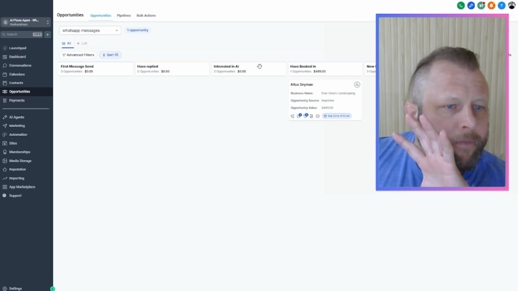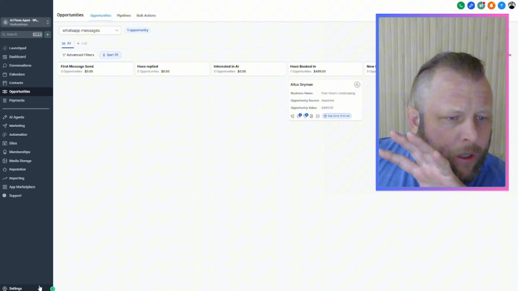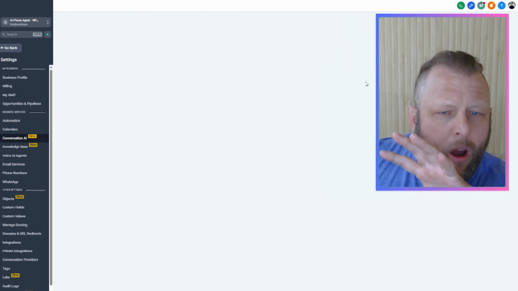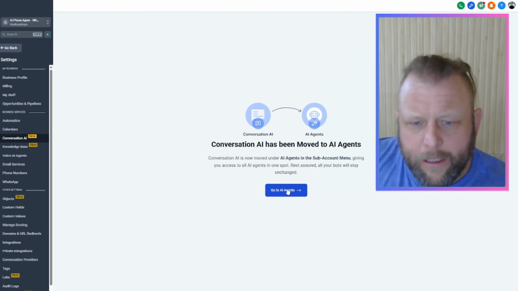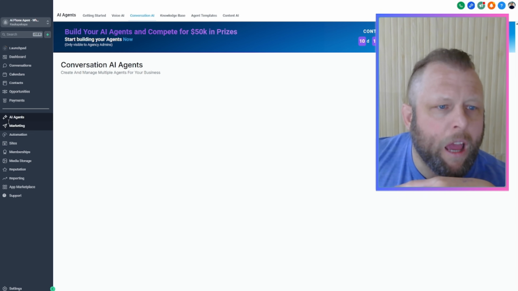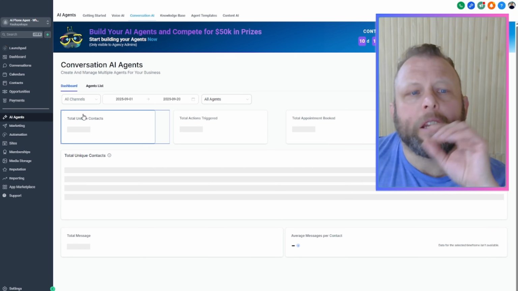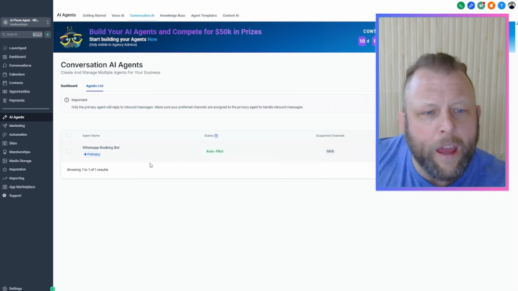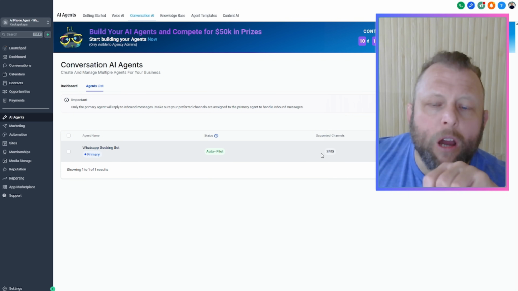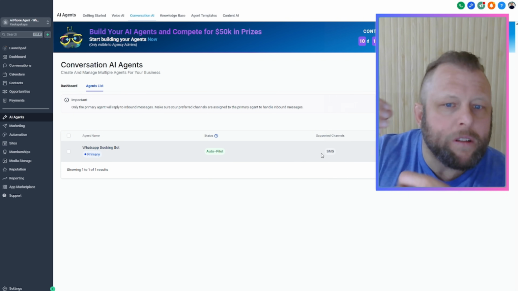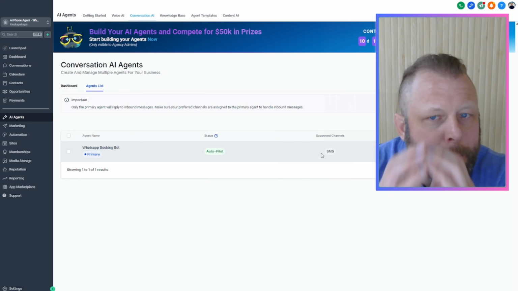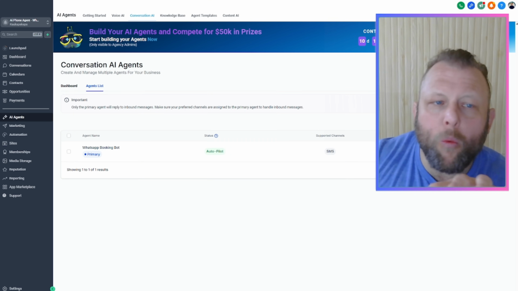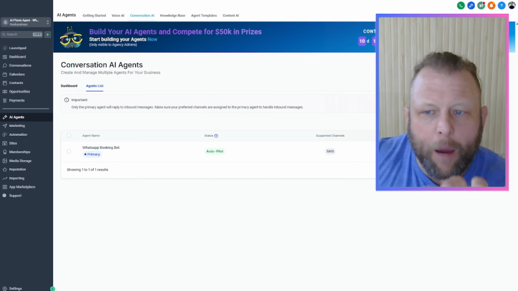So we are going to come to the side in here, settings. We're going to come to conversation AI. And in fact, it's moved to AI agents. AI agents on the left-hand side in here. Now you're going to have your AI agent list in here, and you have this one that's auto built out. So our WhatsApp message from the previous video, this one is connected to a separate high level account, to the separate SMS system. So you need your WhatsApp account up and ready to go.